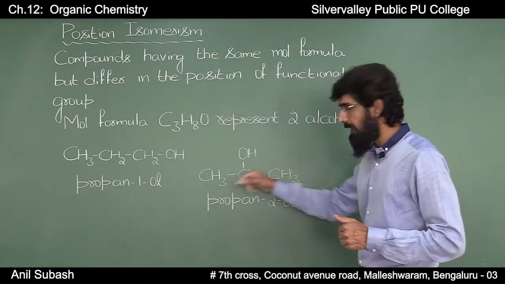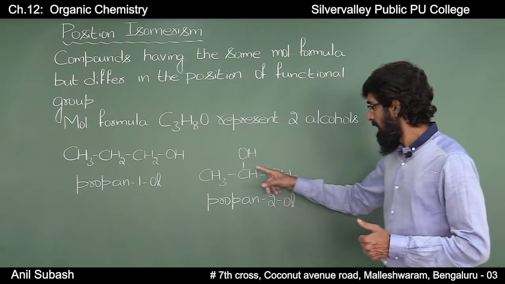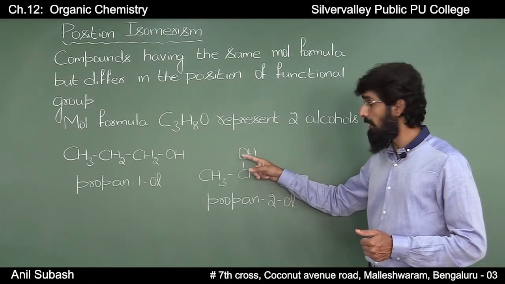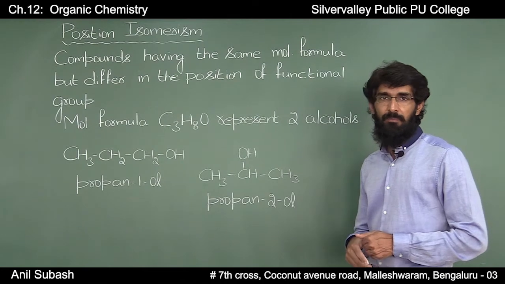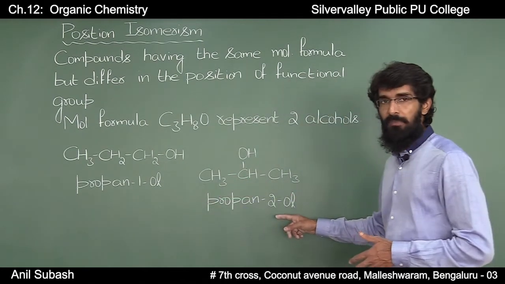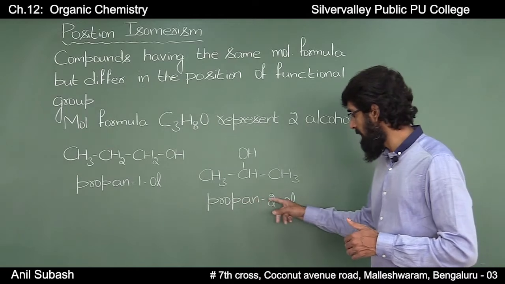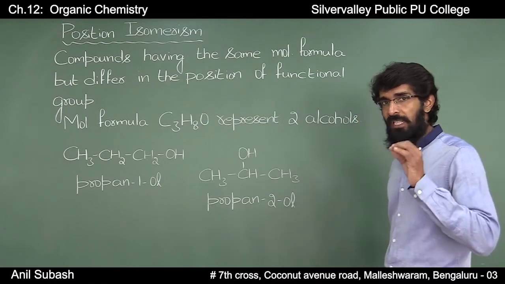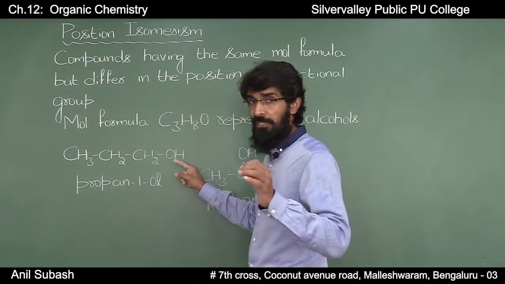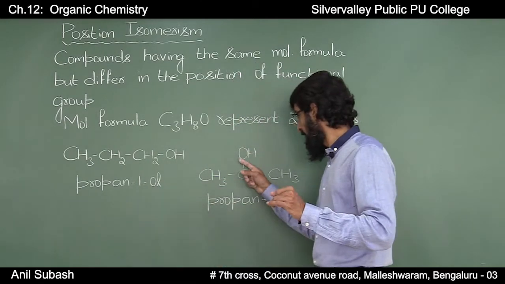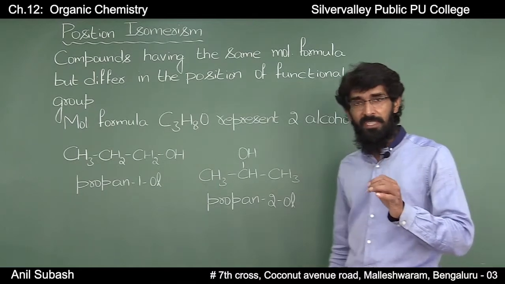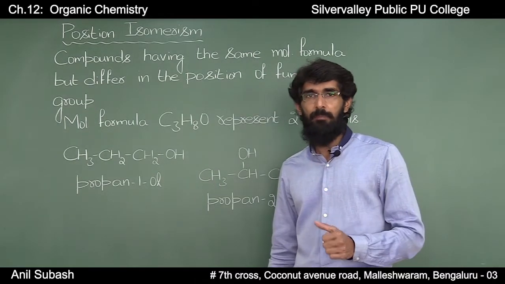Coming to the second isomer, the position of the functional group is on the second carbon atom, and the IUPAC name of this compound is propan-2-ol. If you can observe here, in the first isomer, the functional group is on the first carbon atom, whereas in the second compound, the functional group is present on the second carbon atom.